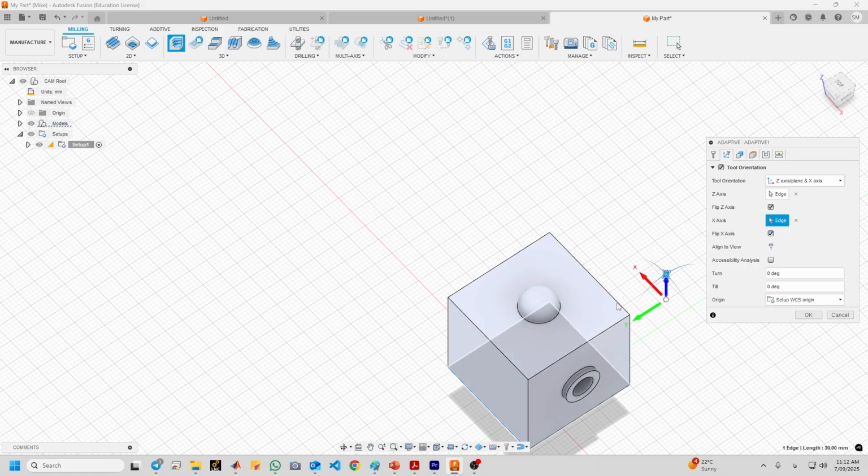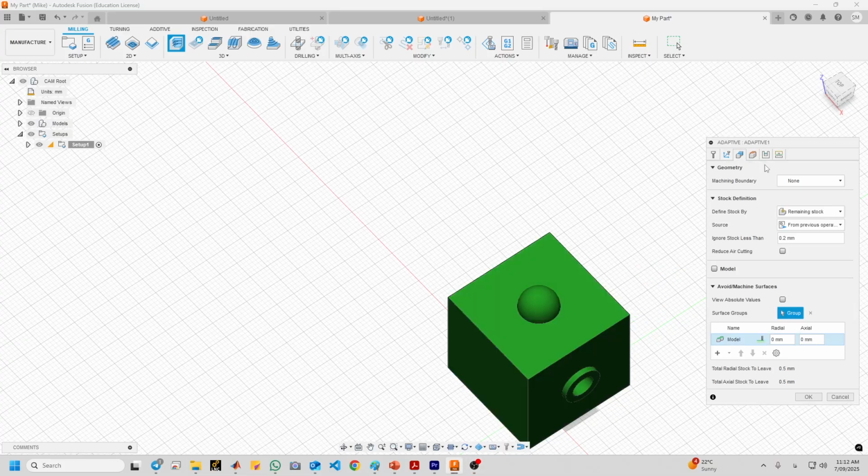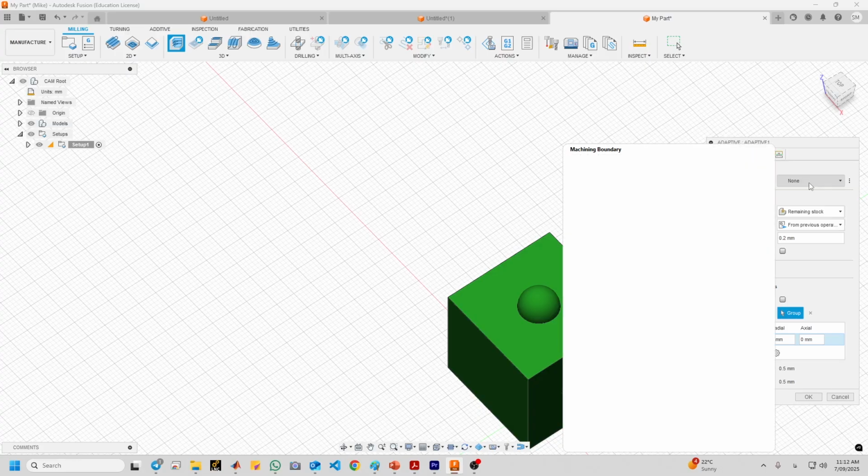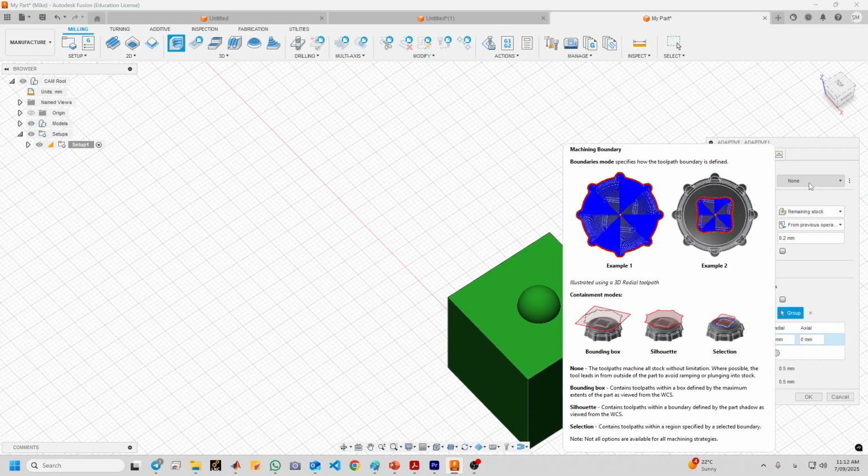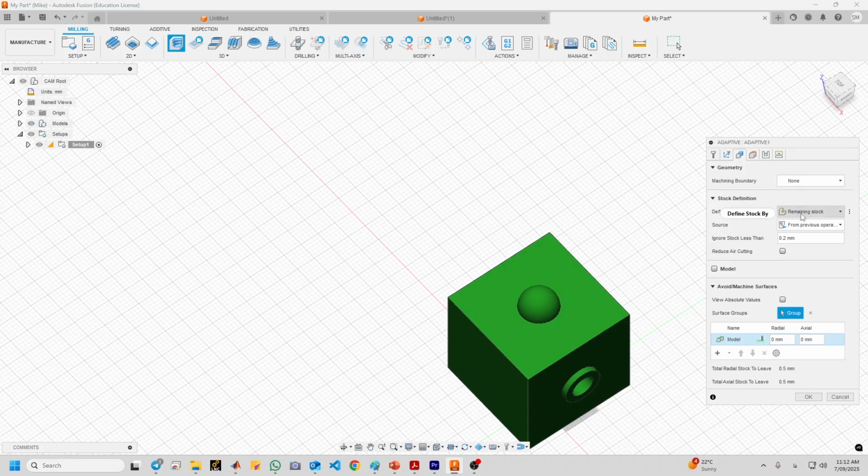Now it is in the right coordinate directions actually. Okay, go to the next tab, which is called geometry. And in the geometry tab, set the define stock. Now it is remaining stock. It should be changed to stock bounding box.